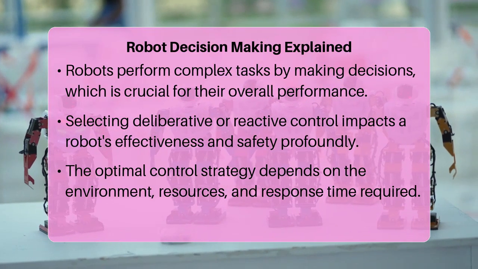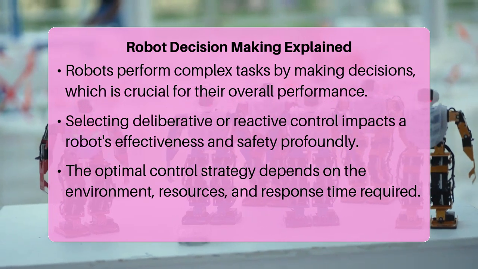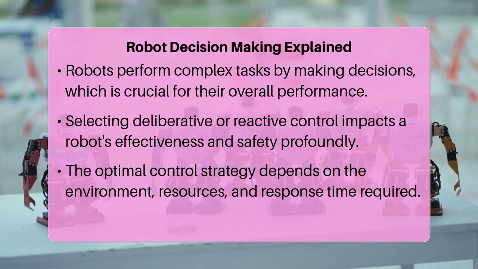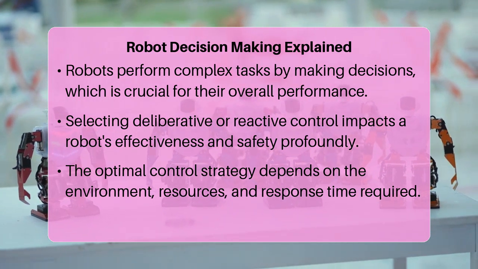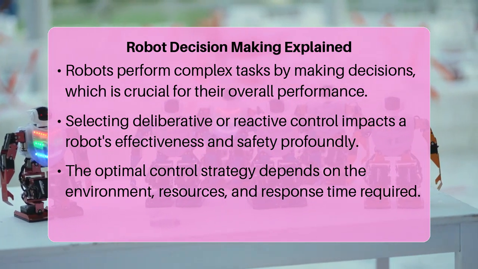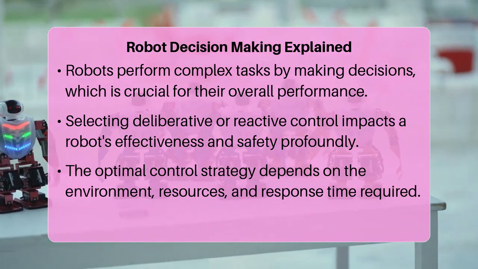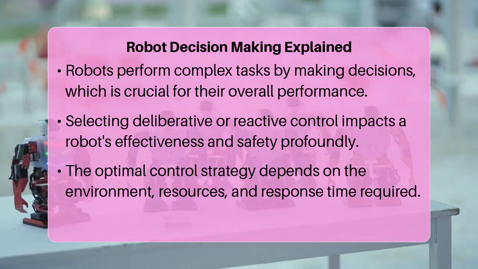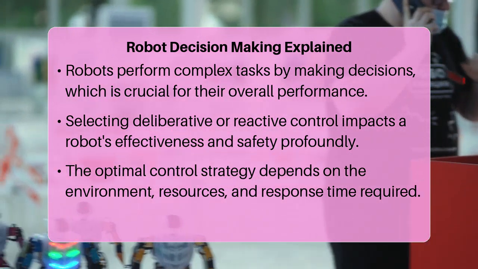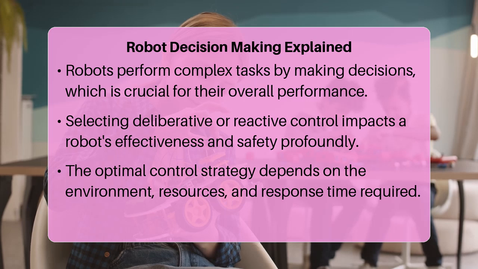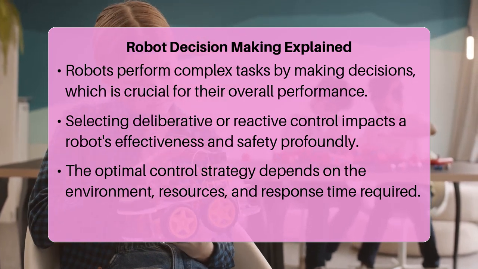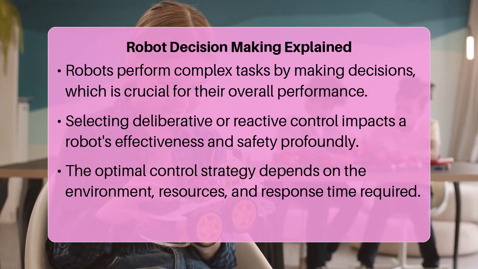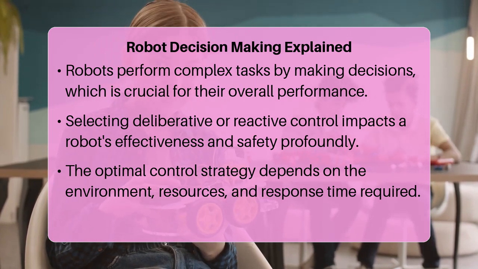Have you ever wondered how robots manage to perform complex tasks, navigating dynamic environments, and making decisions that seem almost human? It turns out, how a robot thinks and decides its next action is crucial, and it largely comes down to its control architecture. When designing a robot system, choosing between deliberative and reactive control paradigms is fundamental because it directly impacts the robot's ability to operate effectively and safely in its intended environment.